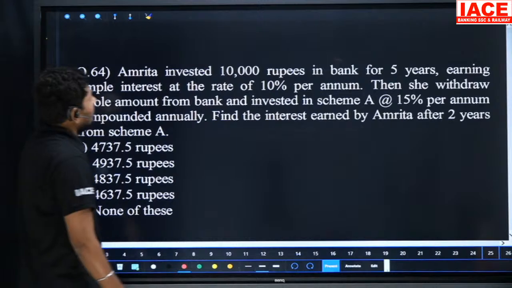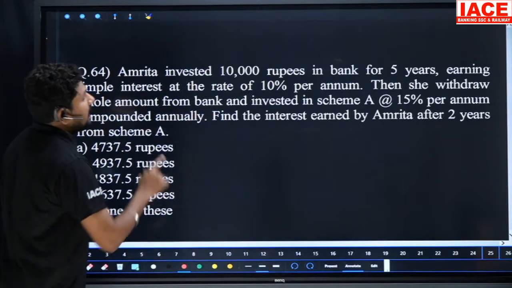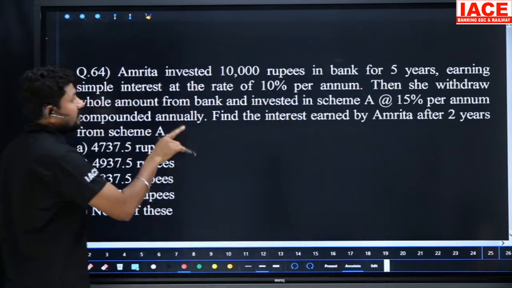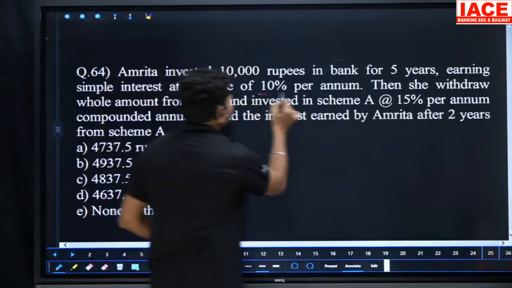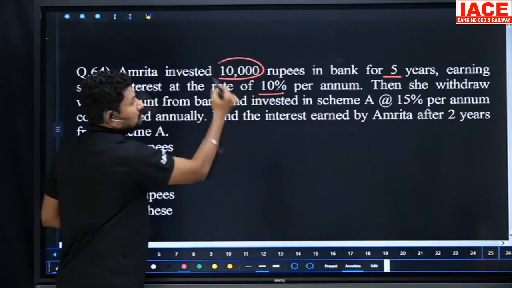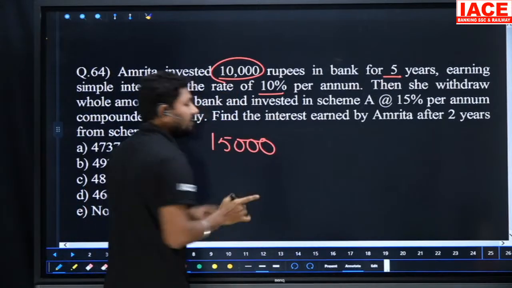Next, Amrita invested 10,000 rupees in a bank for 5 years, earning simple interest of 10% per annum. So 1 year is 10%, which means 5 years is 50%. 50% of 10,000 rupees is how much? 5,000. That means finally she wants to withdraw 15,000 rupees.